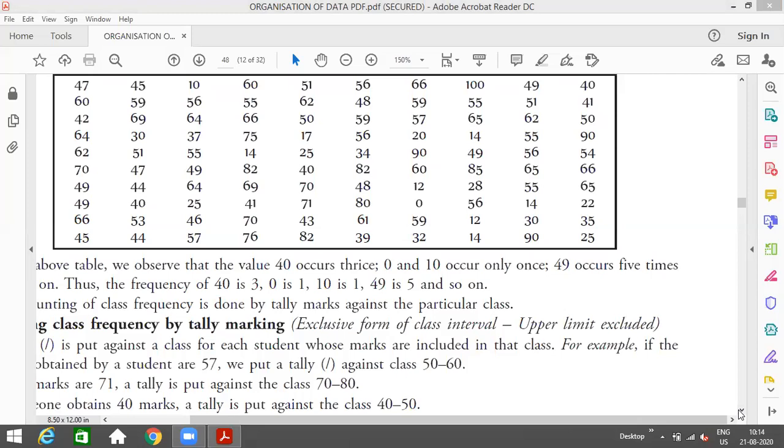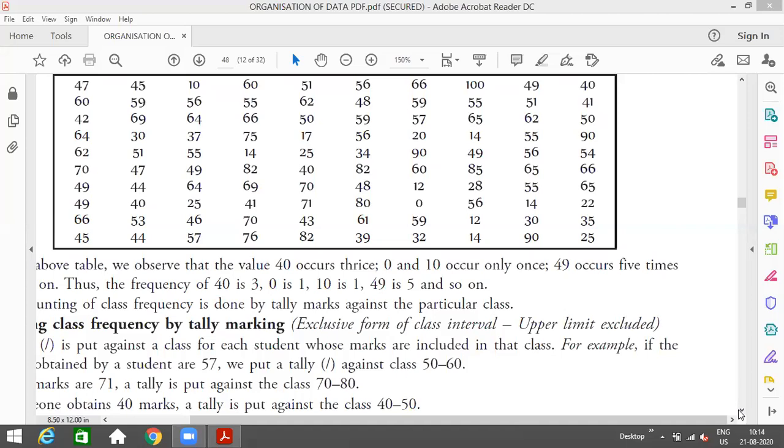See what steps you have to follow. First, you should know what steps you are going to follow for converting the raw data into a discrete series. First of all, you must know the steps involved. If you see the box, please find out the minimum number from the box.